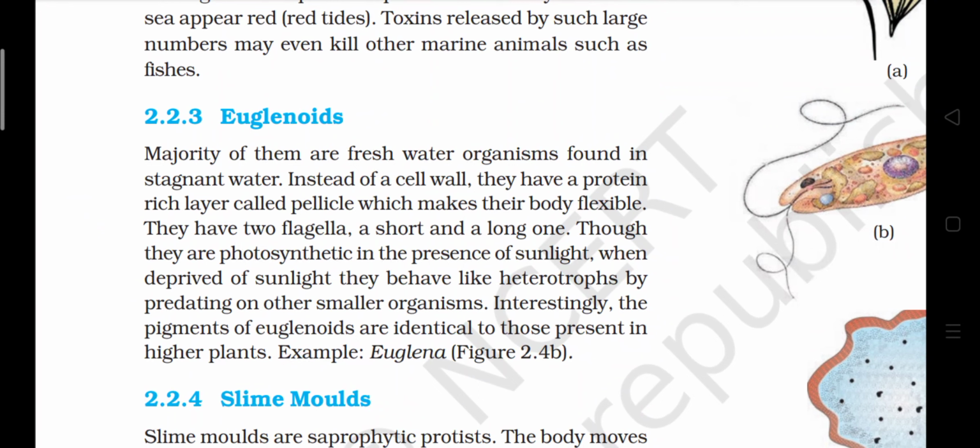2.2.3 Euglenoids. Majority of them are freshwater organisms found in stagnant water. Instead of a cell wall, they have a protein-rich layer called pellicle, which makes their body flexible. They have two flagella, a short and a long one. Though they are photosynthetic in the presence of sunlight, when deprived of sunlight, they behave like heterotrophs by predating on other smaller organisms. Interestingly, the pigments of euglenoids are identical to those present in higher plants. Example, Euglena.